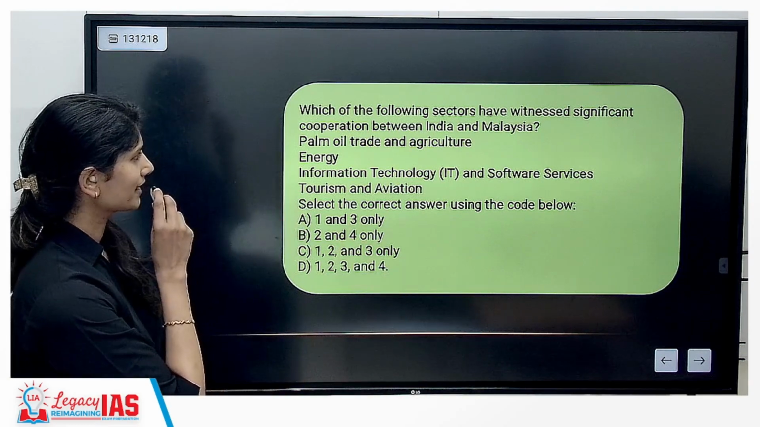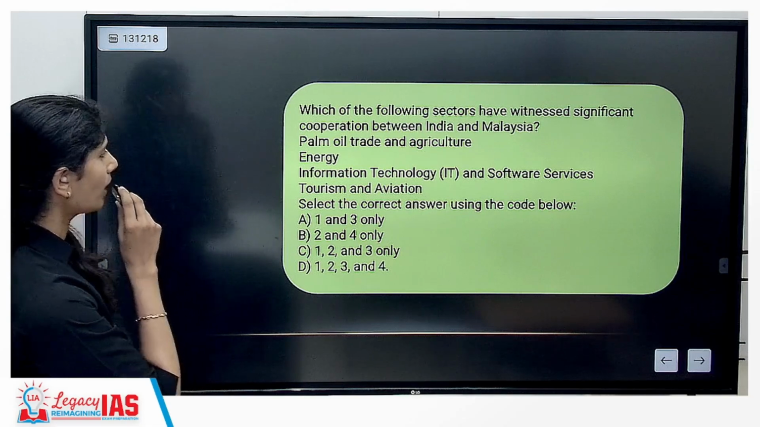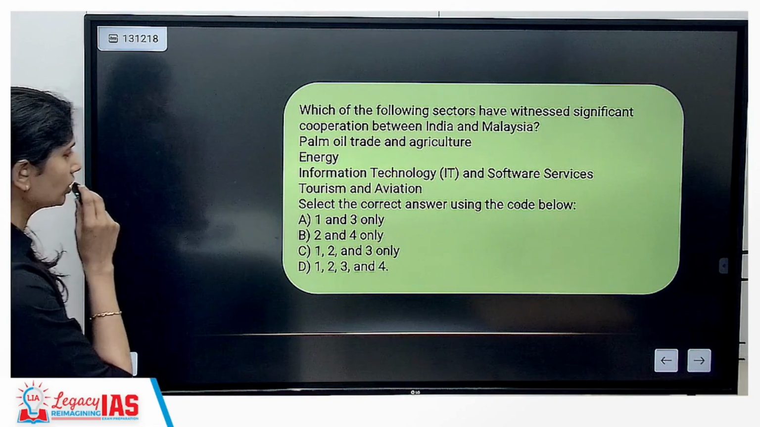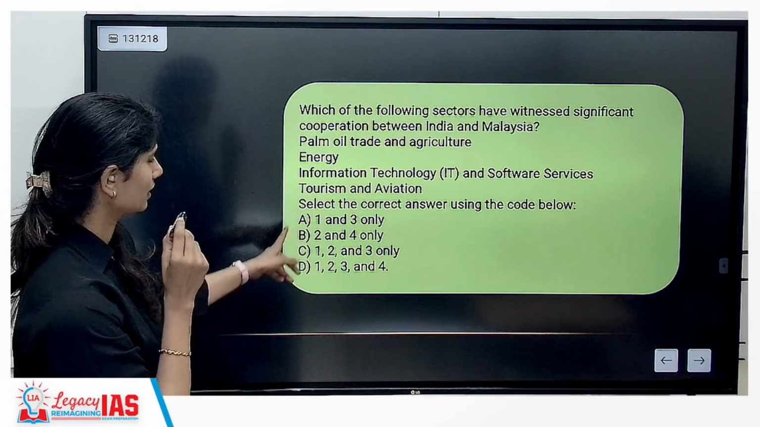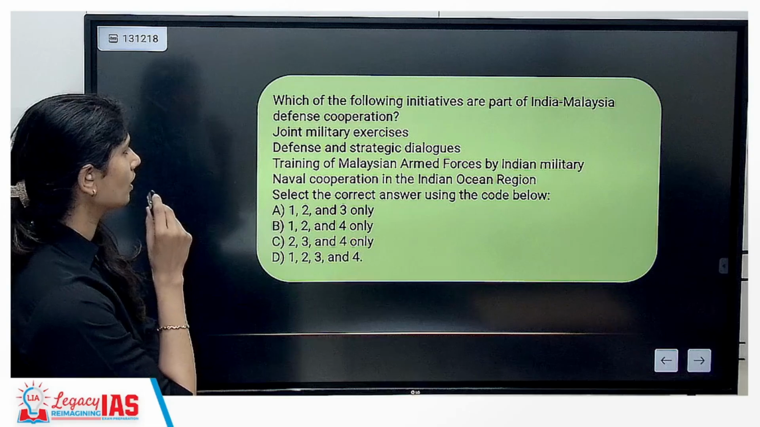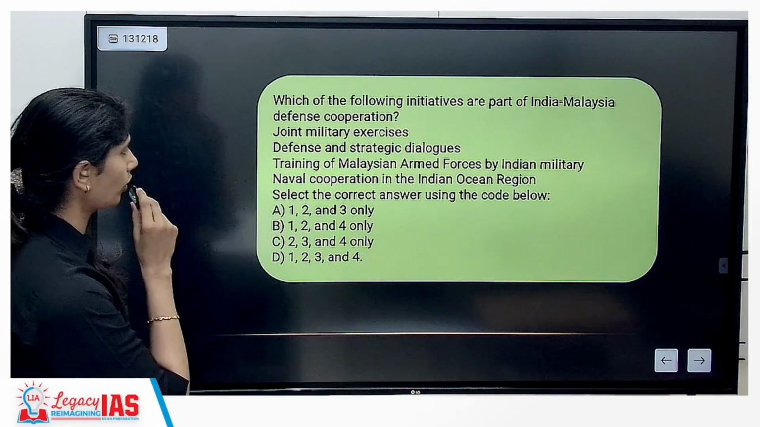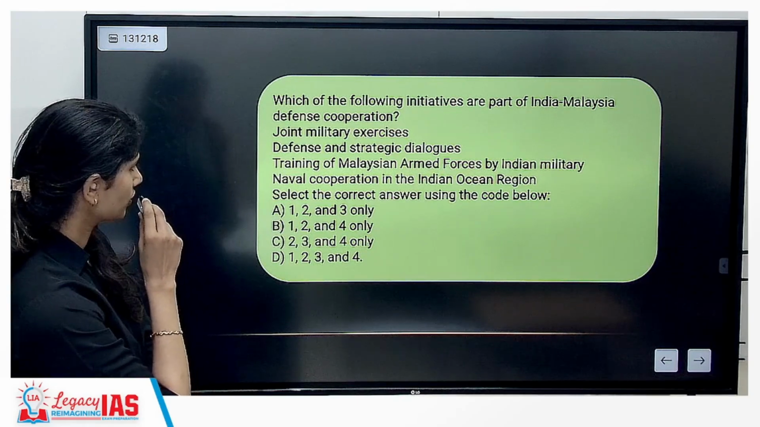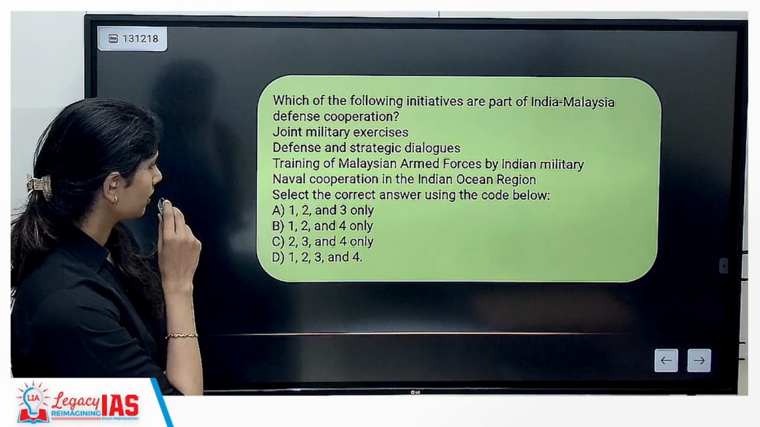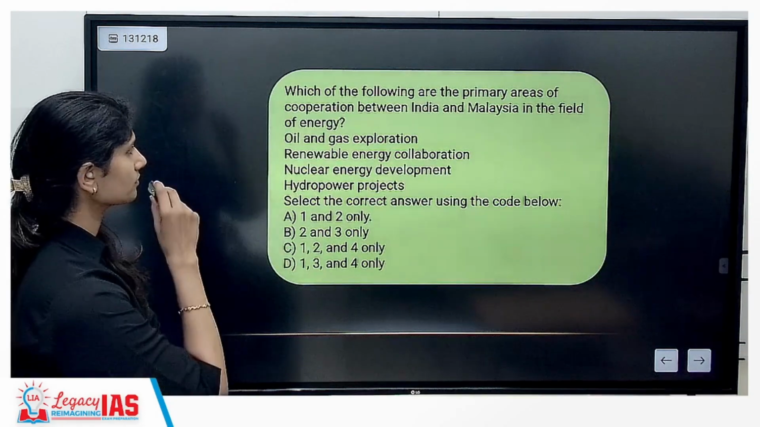Which of the following sectors have witnessed significant cooperation between India and Malaysia? Palm oil trade and agriculture, energy, information technology, tourism and aviation. All four are the correct answers. Which of the following initiatives are part of India-Malaysia Defence Cooperation? Joint military exercise, defence and strategic dialogue, cooperation on forces, naval cooperation in the Indian Ocean. All are the correct answers.